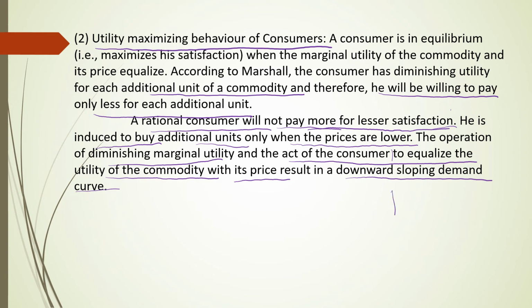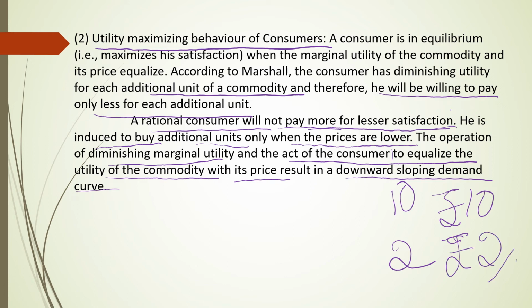So if you get 10 units of utility, you are ready to pay 10 rupees. If you are able to get only 2 units of utility, then you will be ready to pay only 2 rupees. So this is how the consumer tries to bring a balance between the utility and what he is able to pay for the product.